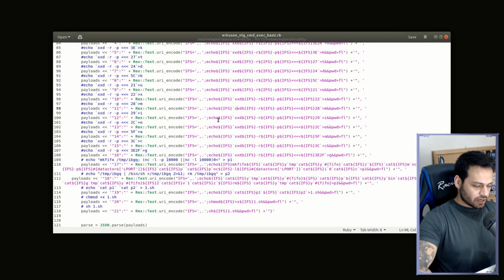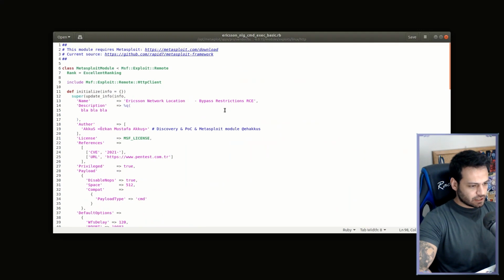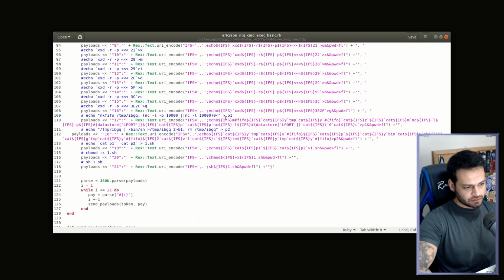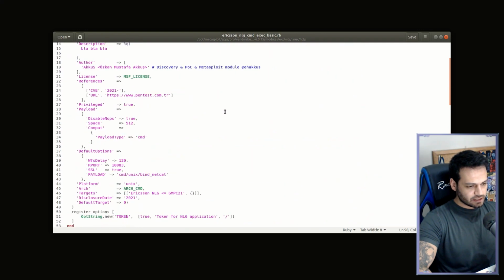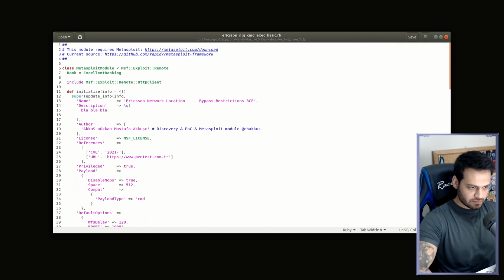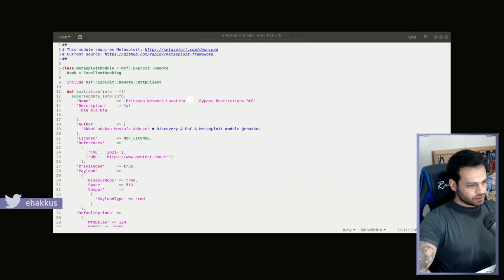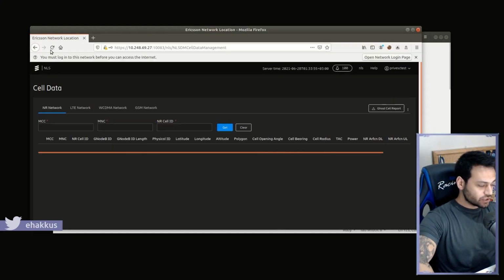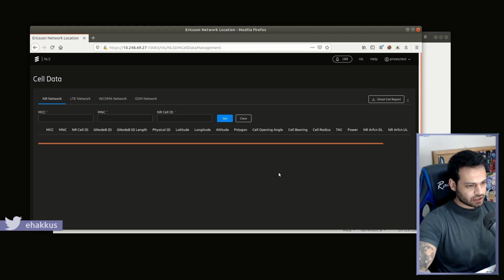Let me show you a different exploit. In addition, privilege escalation is possible through this vulnerability. I have prepared a nice Metasploit auxiliary module for this, so let me show you. The lowest authorized user in Ericsson Network Location is the cell data user. Therefore, I will show an example through this user authority.